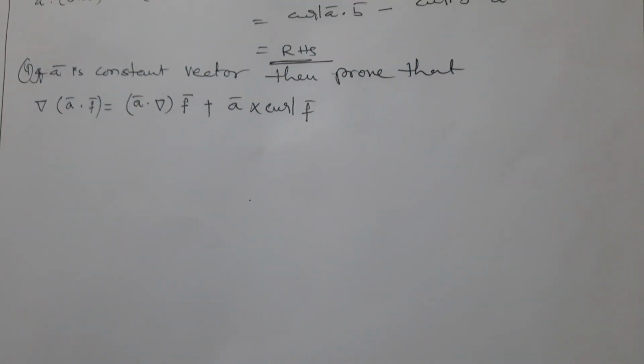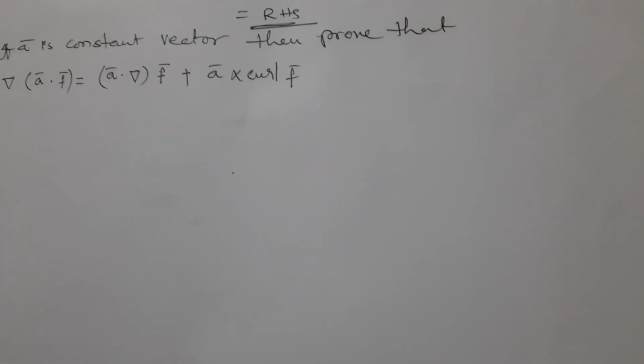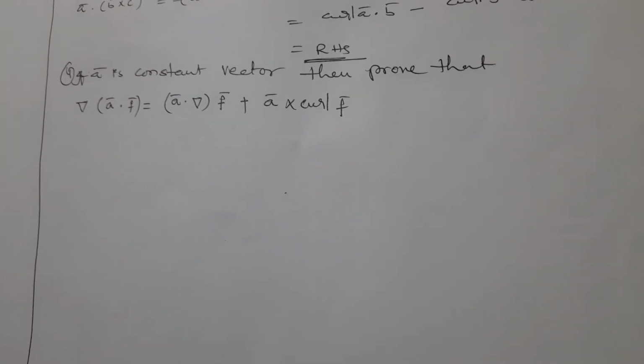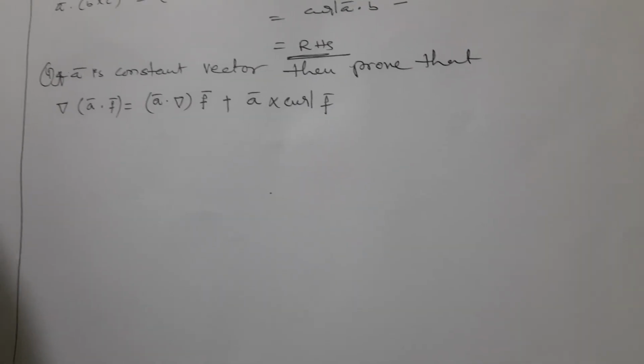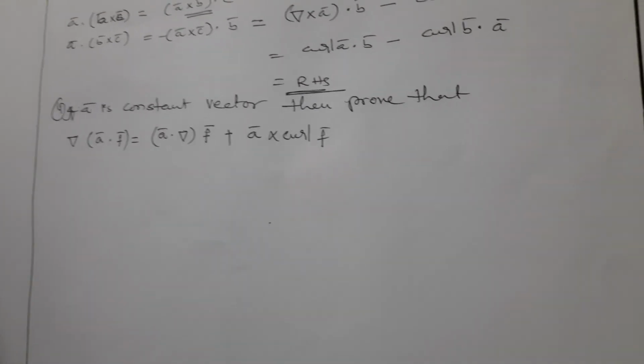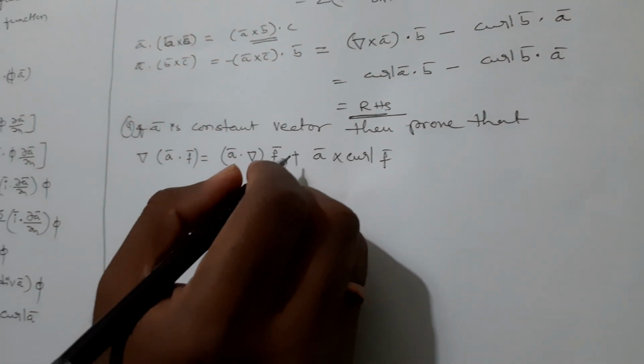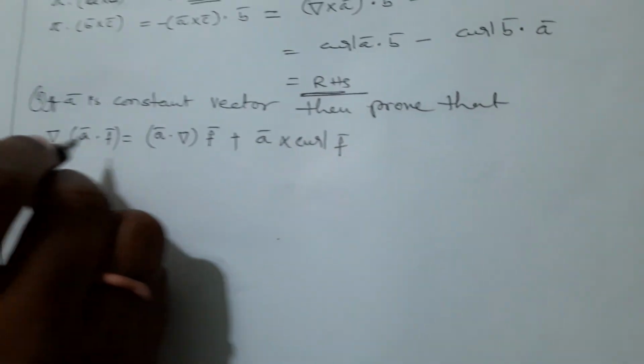If a bar is a constant vector, then prove that del of a bar dot f bar is equal to a bar dot del into f bar plus a bar cross curl f bar.